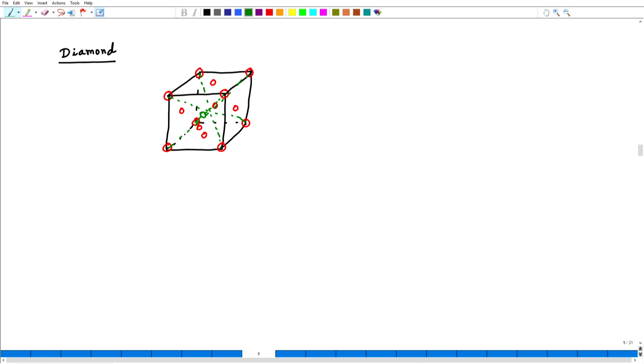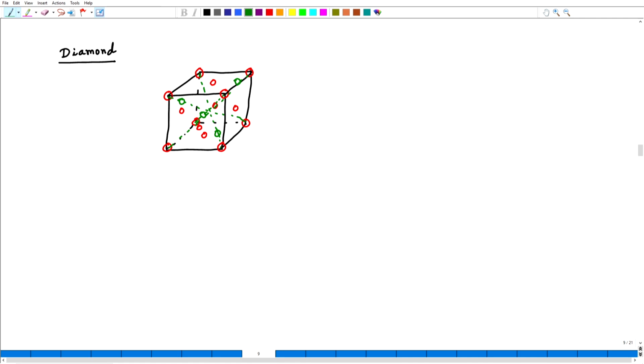Another carbon atom would come here, 1/4 from this particular vertex. Similarly, there will be a carbon atom that will come here and a carbon atom which would be somewhere here.